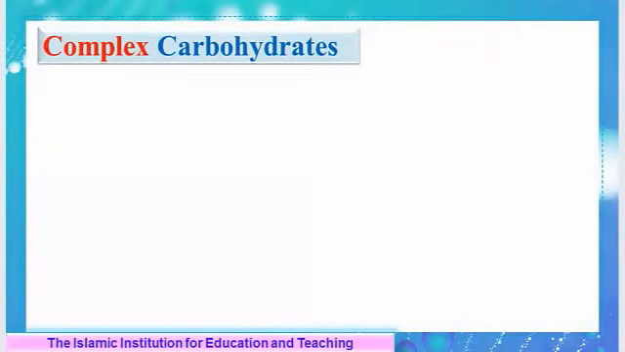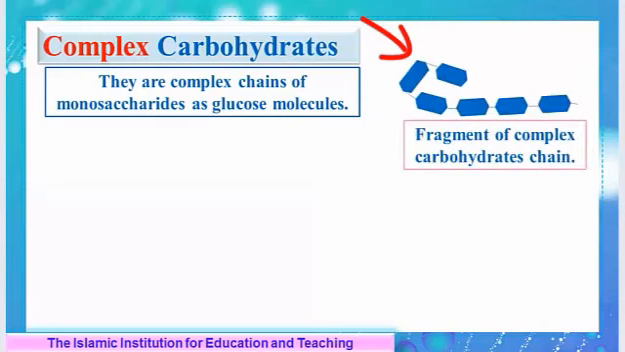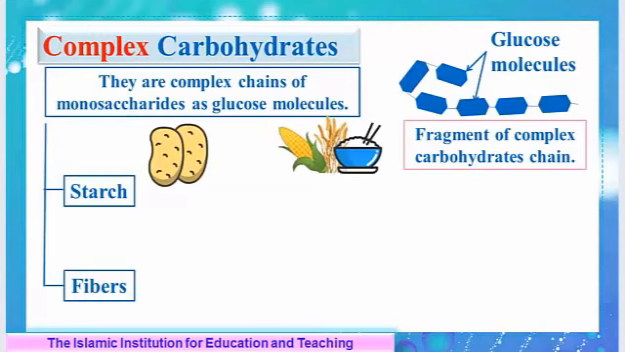Complex carbohydrates are complex chains of monosaccharides such as glucose molecules. Here is a fragment of a complex carbohydrates chain. As you observe, it's made up of many glucose molecules. Complex carbohydrates include starch and fibers. Starch is present mainly in potato, rice, maize, and wheat, and their derivatives such as bread. In the body, starch will be broken down into maltose that will be broken down into glucose.